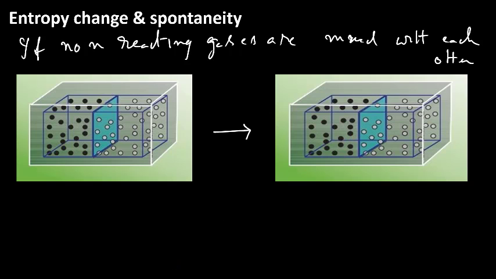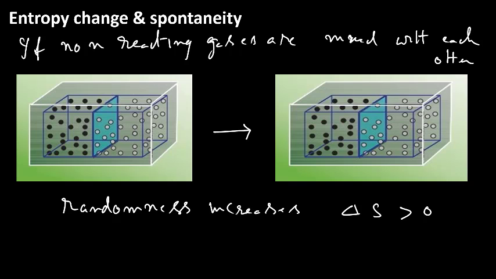Therefore, the randomness, or entropy, increases. Randomness increases means delta S is greater than 0, or S final is greater than S initial.